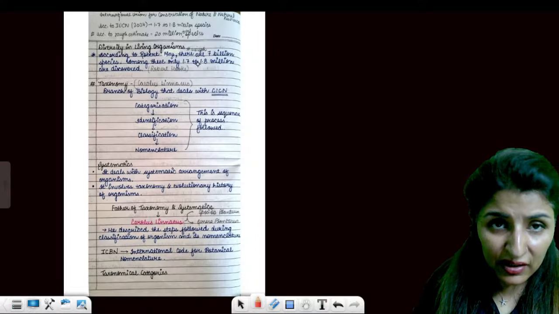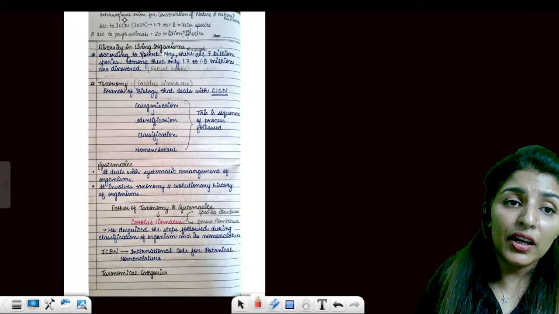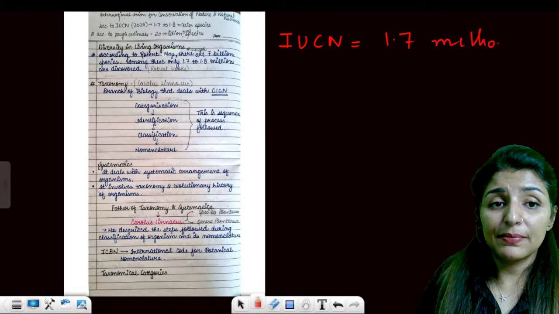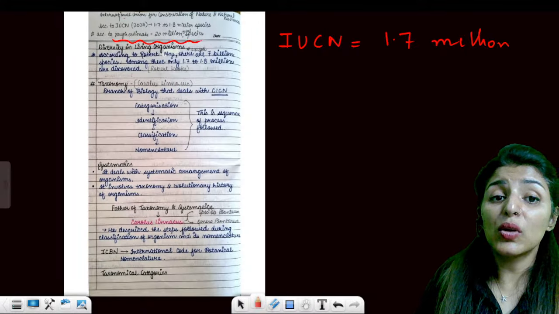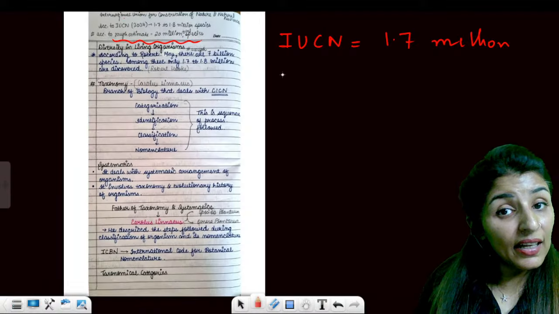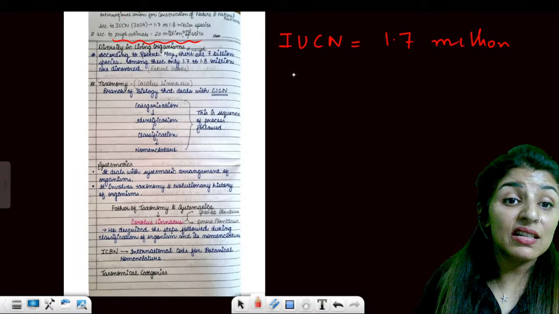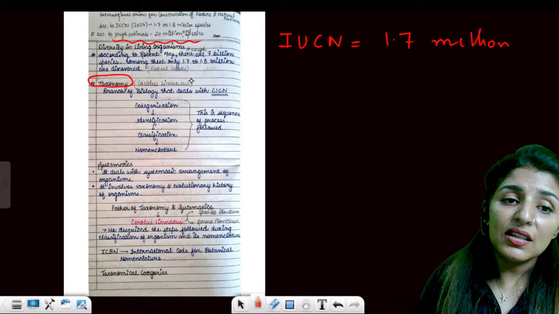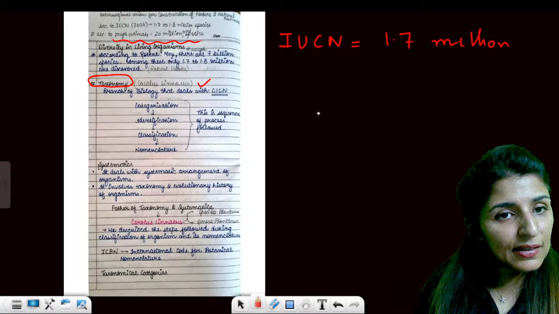Then talking about diversity, as NCERT says, according to IUCN, you should know that there are around 1.7 million species, right? Rough estimate is 200 million species, which we talk about in ecology. And then Robert May said there are 7 million species. Yes. Then what is taxonomy? This term was given by Carlos Linnaeus.